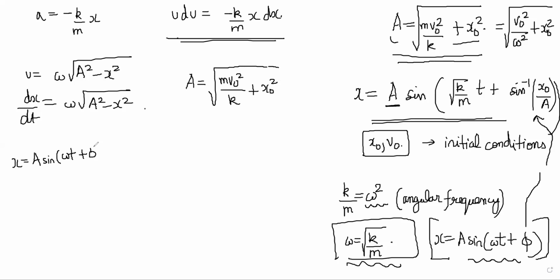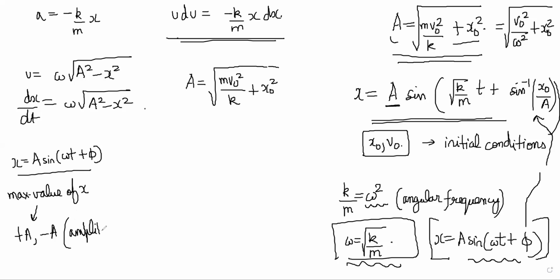This just means that the maximum displacement can be plus A or minus A. So basically, this is like an amplitude, as in how far it will go from the mean position.